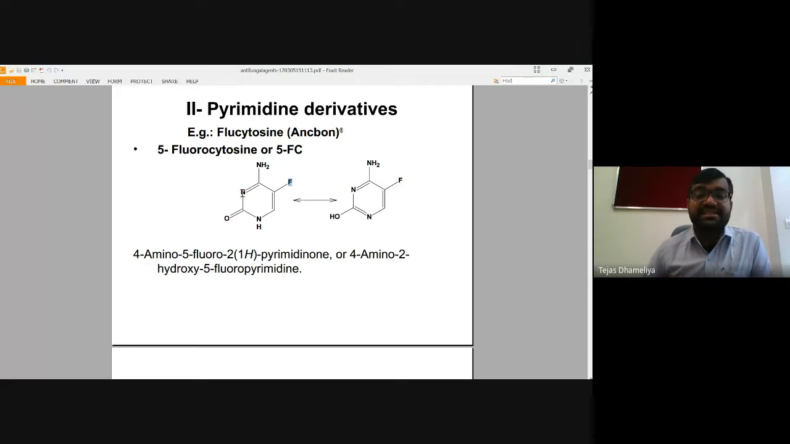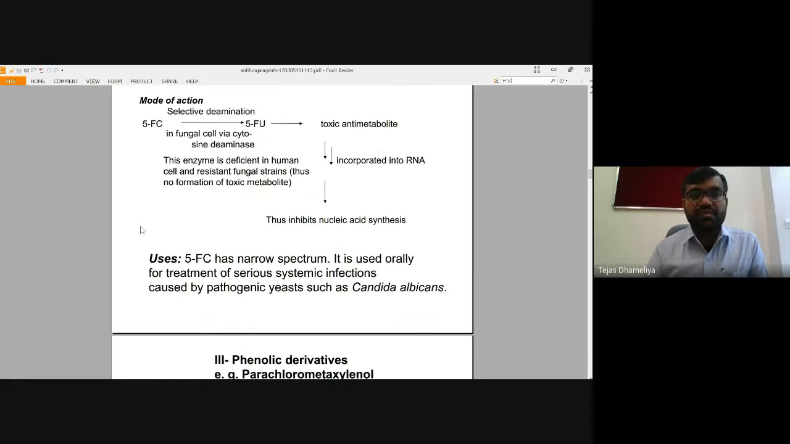So friends, this pyrimidine derivative is also used for anti-cancer activity. Now how? Because 5-fluorocytosine, by metabolism, gets converted into a hydroxy substance. Basically it is a kind of reductive cleavage which will convert this into a hydroxypyrimidine derivative. 5-fluorocytosine undergoes selective deamination in the fungal cell